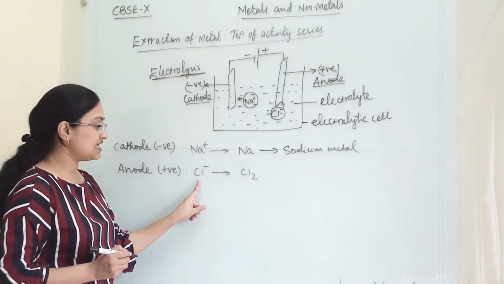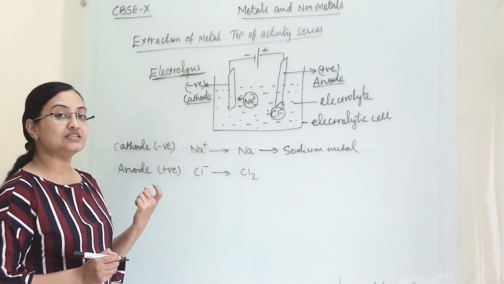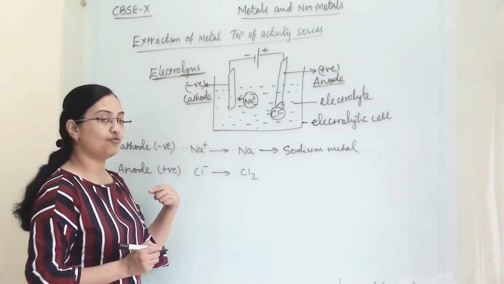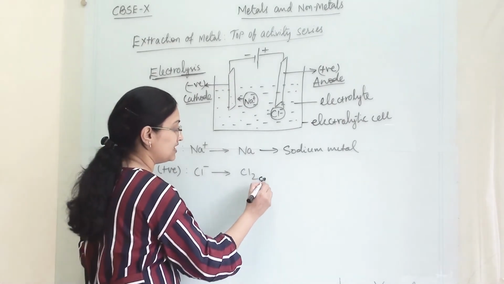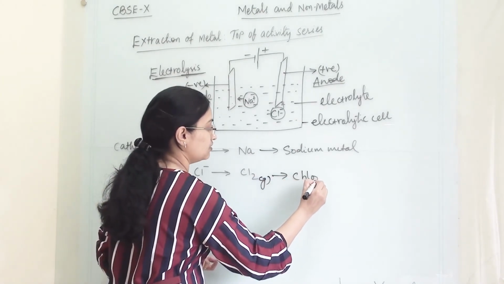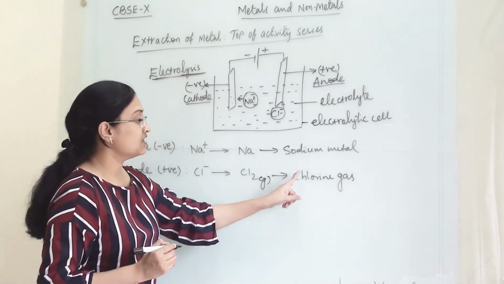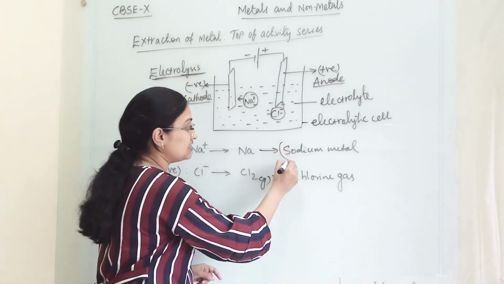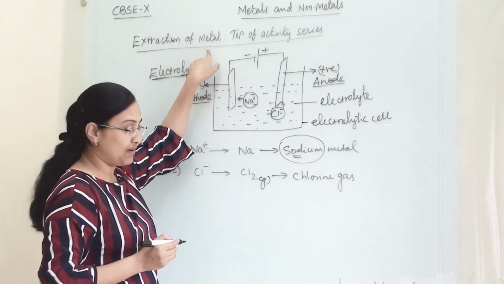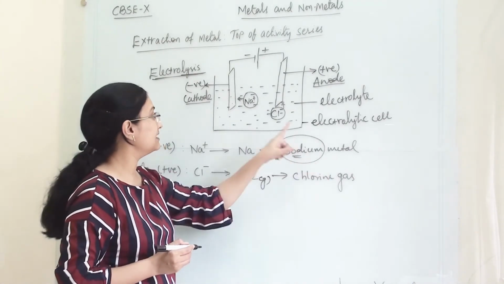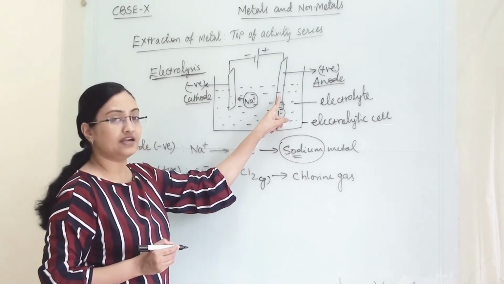Cl- will get discharged, meaning it will become Cl. Now Cl is not stable enough, so it will form a covalent bond with another Cl and we will get Cl2 as a gas. So we get chlorine gas at the anode. So this is our product. We got our sodium metal in the pure form as we are extracting metal. So sodium metal we get at the cathode, and chlorine gas at the anode.